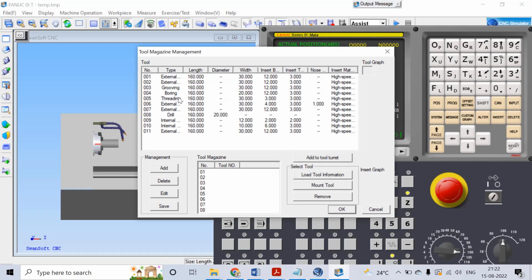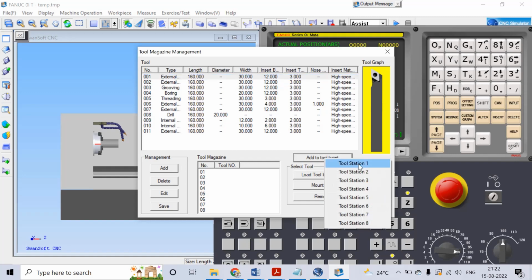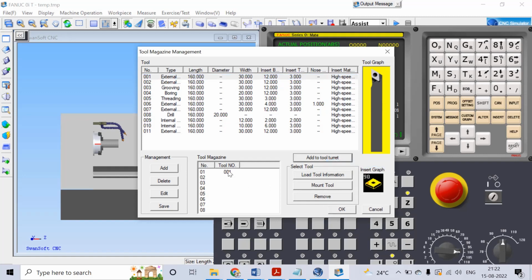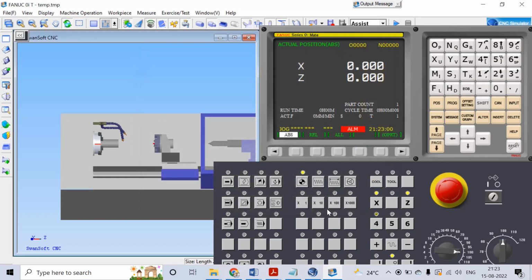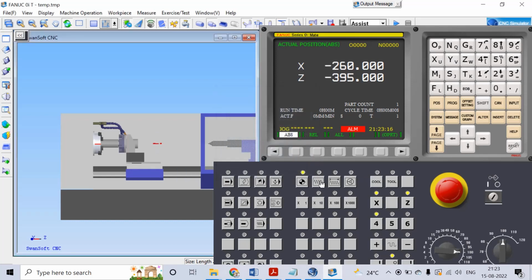Right, let's now select the first tool, number 1. This is the turning tool. Add it to the tool turret, tool station 1, and again select the tool magazine's tool 1 and mount the tool. OK. Let's go to the machine operation. First take the rapid position. Select this one. OK. Let's now go to the jog mode.